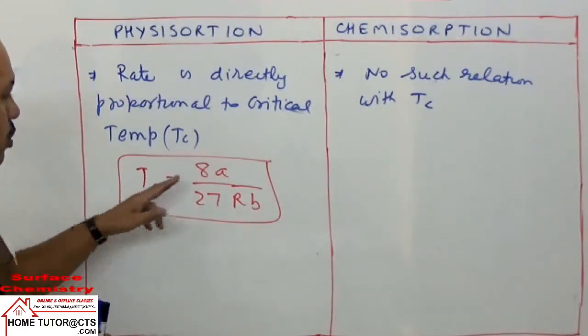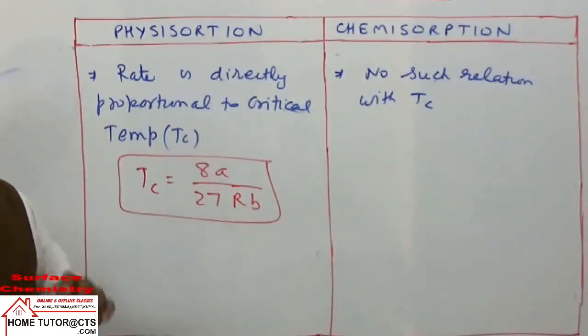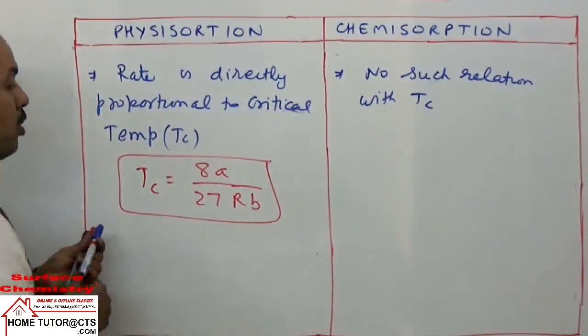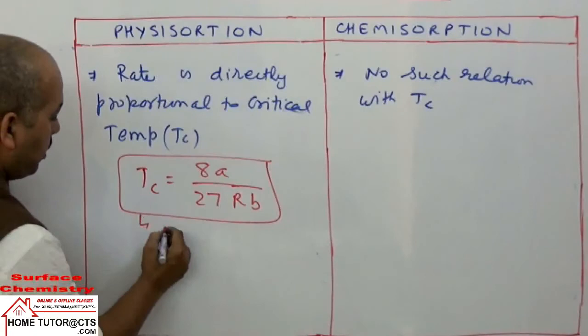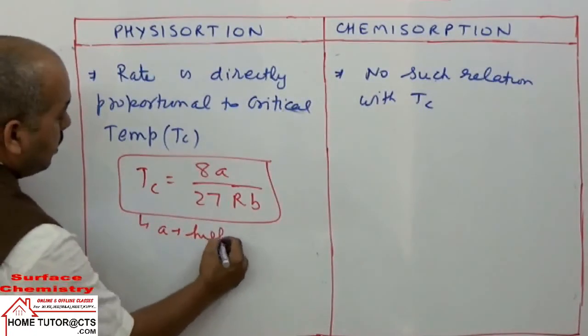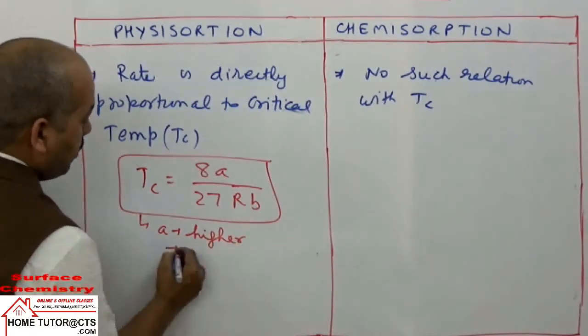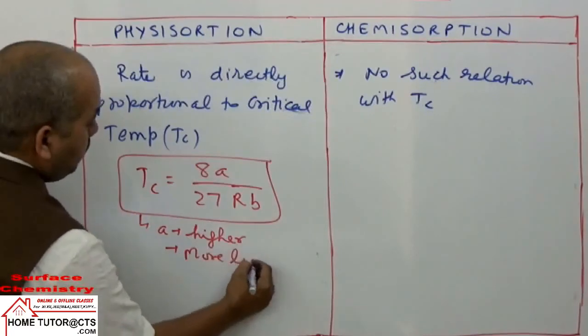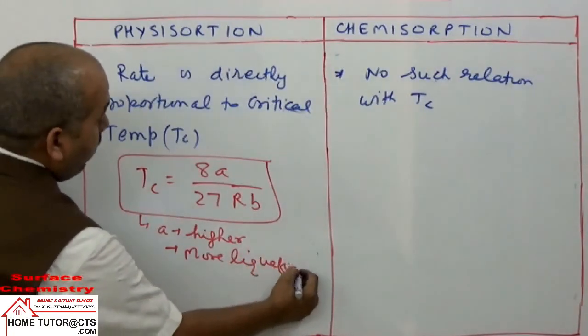So I will focus right now only on small a. Small a is higher means a gas is more liquefiable.